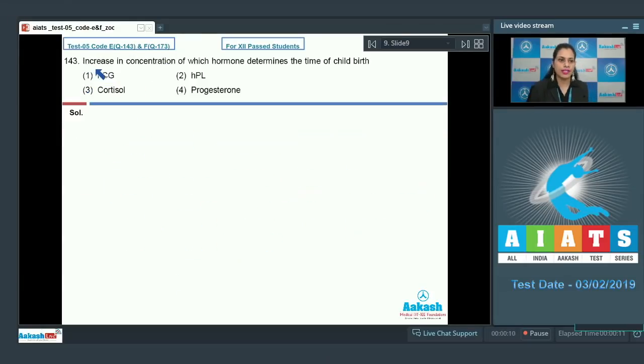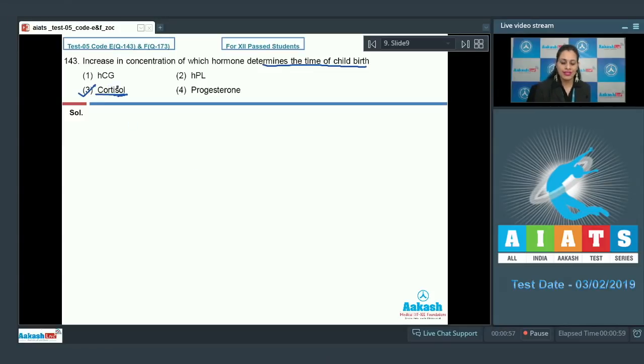Question number 143. Increase in concentration of which hormone determines the time of childbirth? And the options are HCG, HPL, cortisol and progesterone. And we know that the correct answer to this question is option number 3, that is cortisol. Increase in concentration of cortisol determines the time of childbirth during parturition. Let's discuss rest of the options.